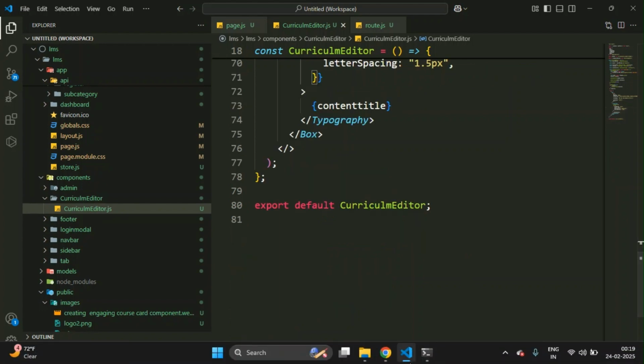So now you have to check it. Now it is looking very good. You have to just refresh it. Then you see here your title. Now you see it is the title. Now it is looking very good.